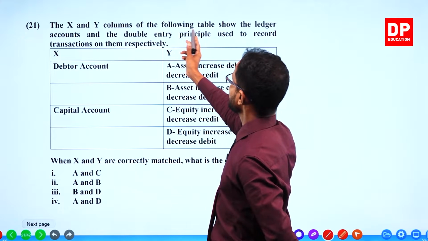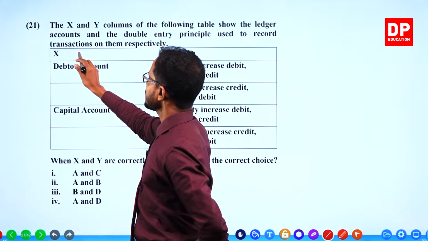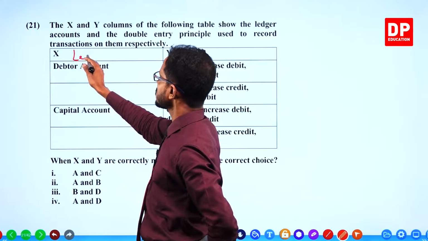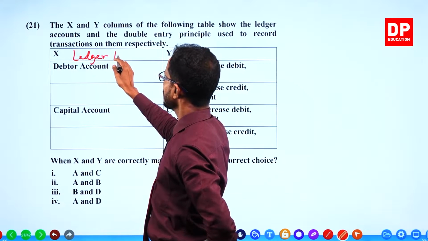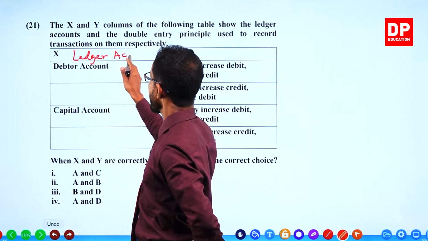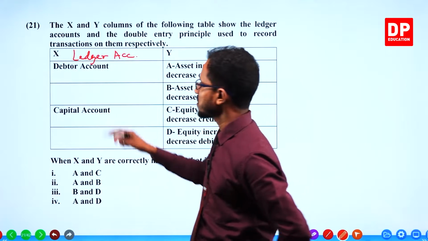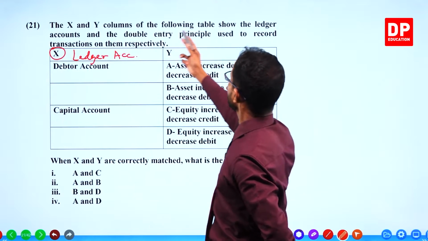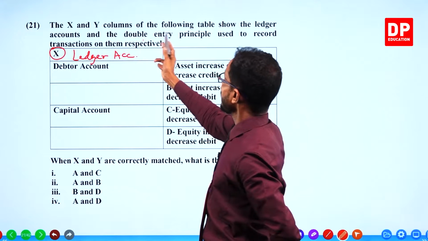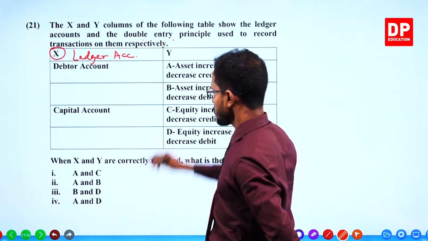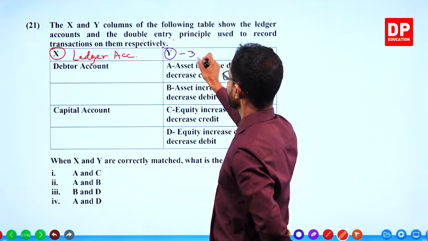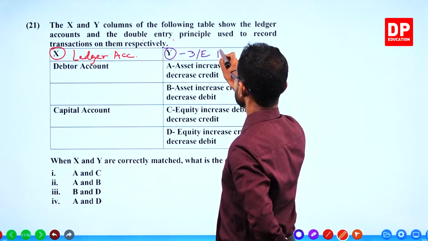The X column shows ledger accounts, and the Y column shows the double entry principle.